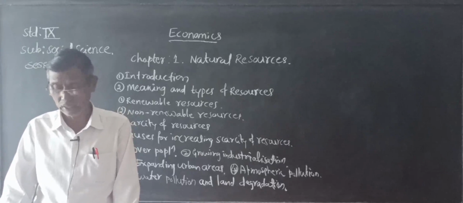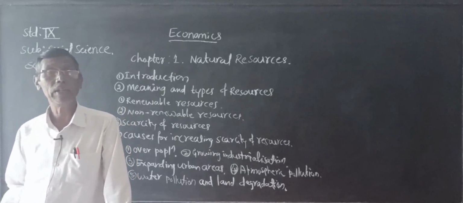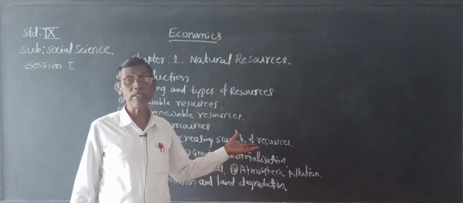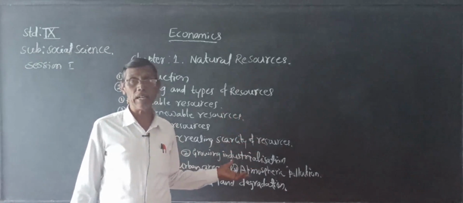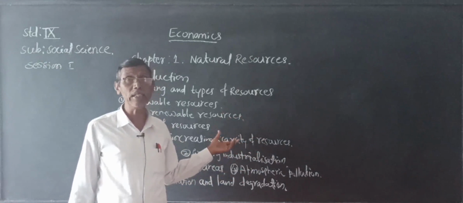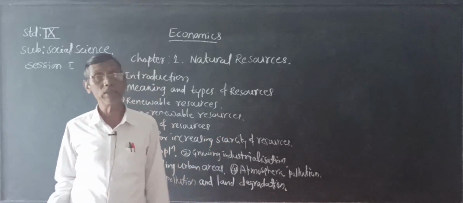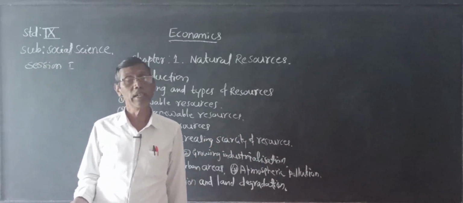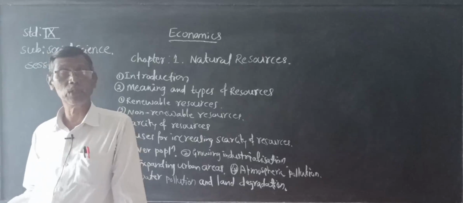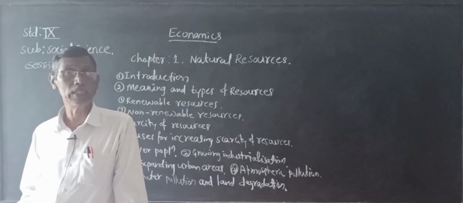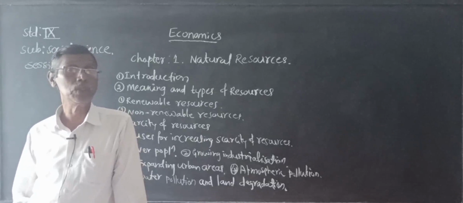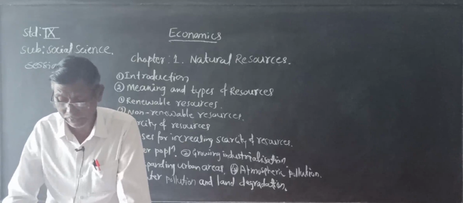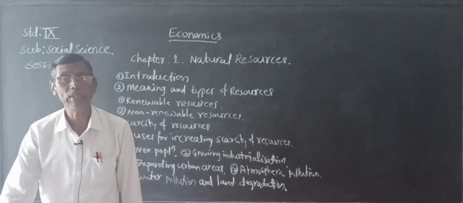The available resources are very scarce because our wants are more because of industrialization. For industrialization we need various types of minerals and natural resources, and for urbanization also we need resources. So the demand for resources is increasing, but the availability of resources is very scarce.